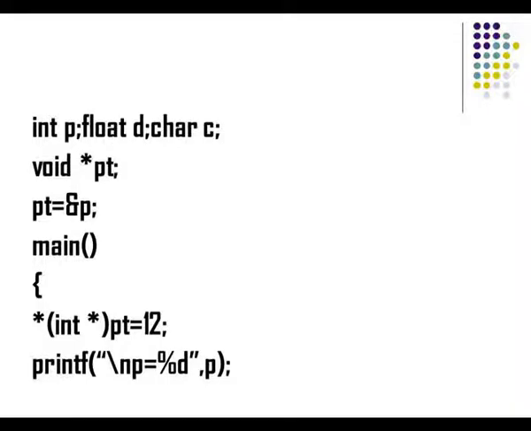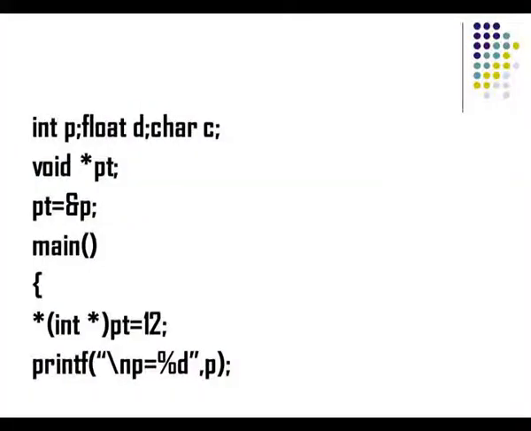So this is how void pointers are used. Here I am giving the keyword void, that means I am not indicating any data type. Here I am explicitly telling that this pointer pt should hold the integer value. So when I say pt should hold the integer value, automatically this integer value will be assigned to this variable p, because the address of p is only being held by this pt.